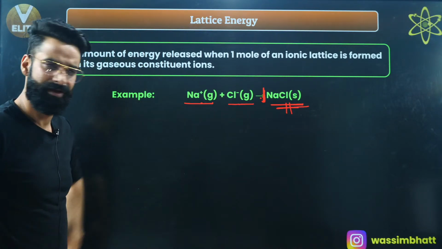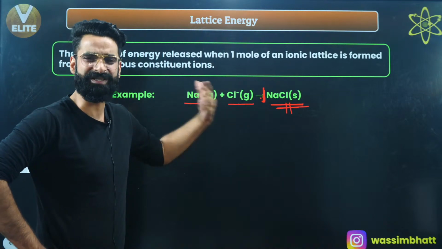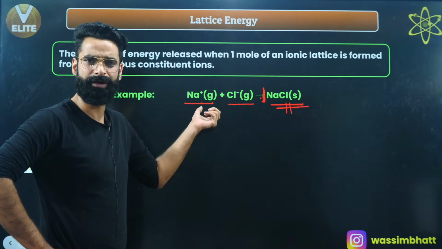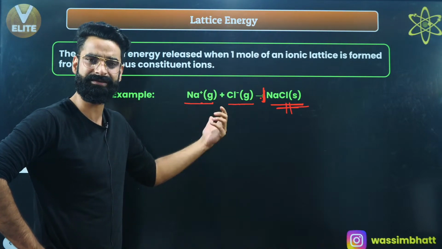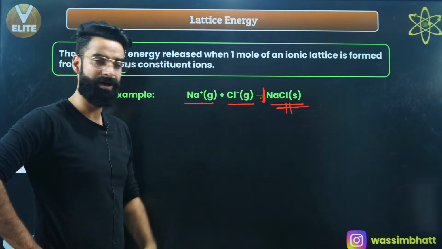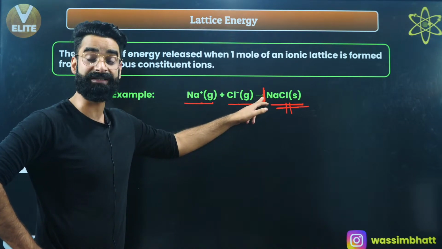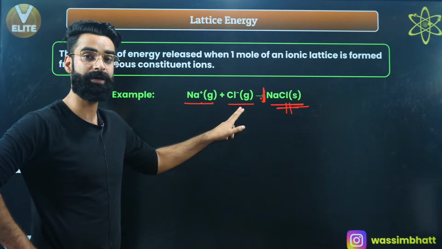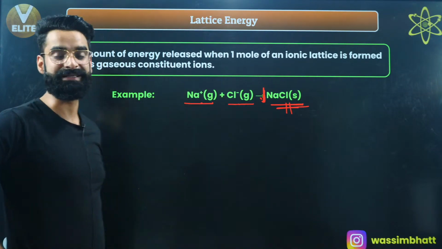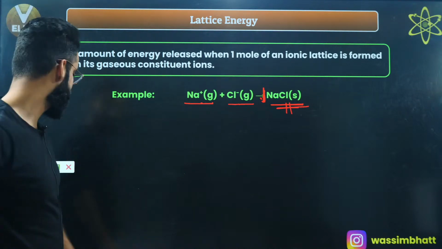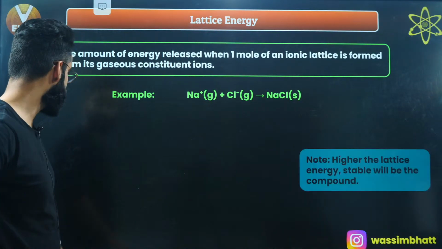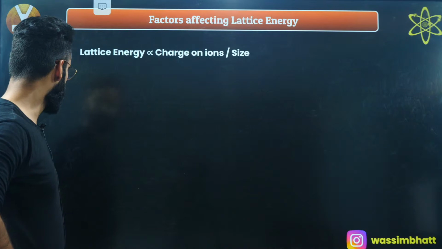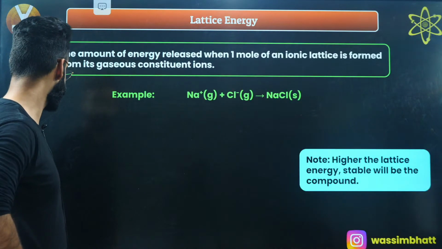Since energy is being released because attractions exist over here, due to attractions energy is getting released. And we got to know 1 mole of NaCl is getting formed from its constituent gaseous ions, right? And whenever energy is released, do we call that process endothermic or exothermic, right? So people, remember one thing, just a second.